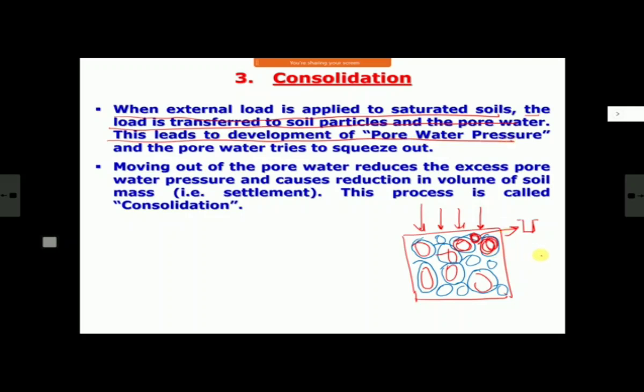Since it is under pressure, whereas outside here the excess pore water pressure is 0, meaning it is at atmospheric pressure, naturally there will be a tendency for this water to squeeze out from a point of high pressure to low pressure. So this pore water tries to squeeze out. With this squeezing out, your pore water pressure will reduce. Moving out reduces the excess pore water pressure, and your volume of soil will decrease because water is coming out. So there will be settlement, or decrease in volume. It causes reduction in volume of the mass, that is settlement, and this process is known as consolidation.